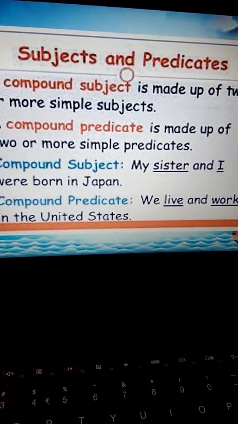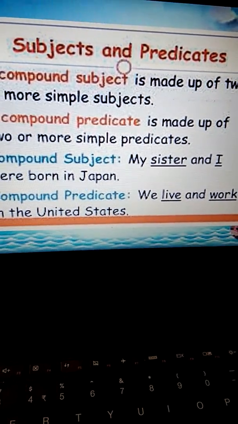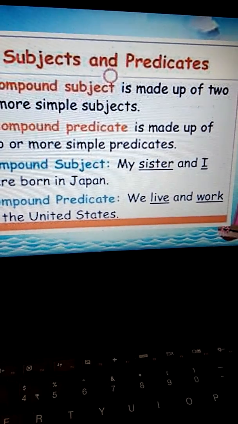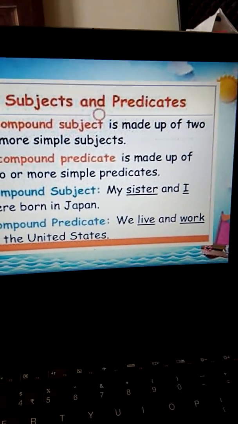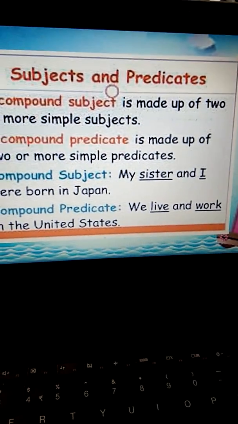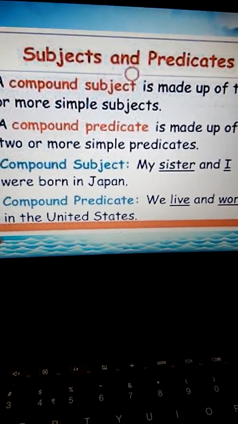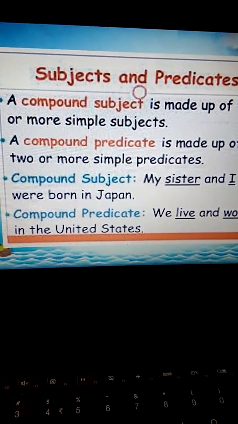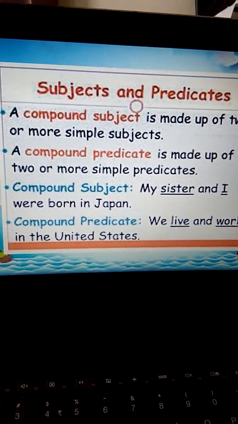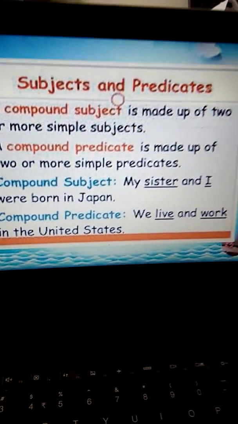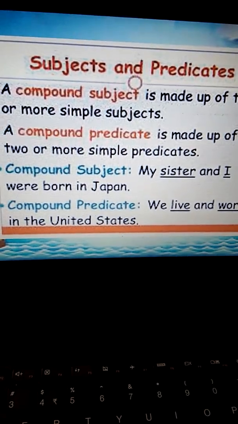For example, Sarah is writing and singing. What actions is Sarah performing? She is performing 2 actions simultaneously. One is the action of writing and secondly the action of singing. So both these actions together make the compound predicate.